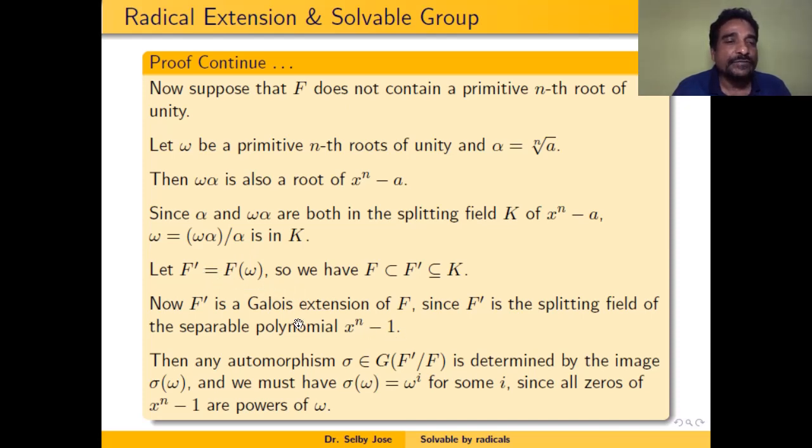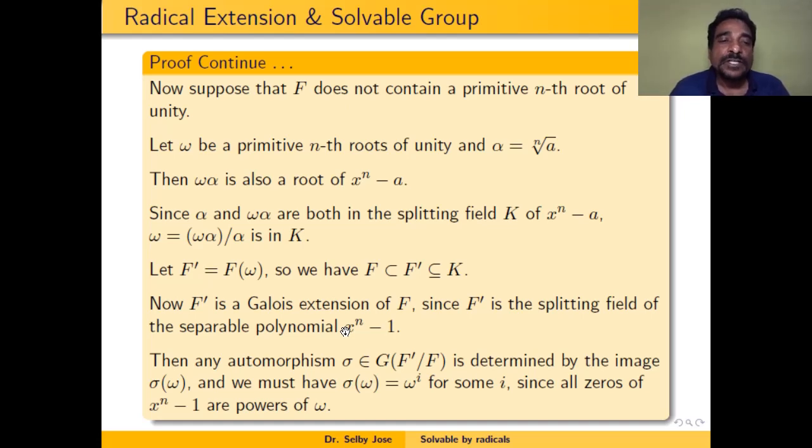Therefore, F dash over F is a Galois extension. So, any automorphism in the Galois group of F dash over F is determined by the image of omega. But the image of omega is a root of the minimal polynomial of omega, which is some power of omega.